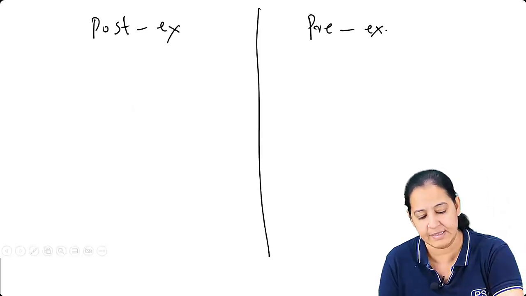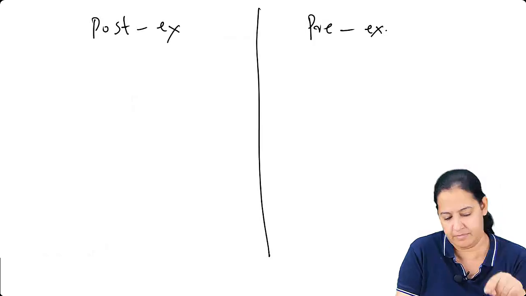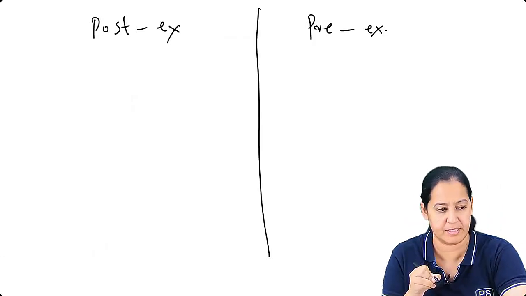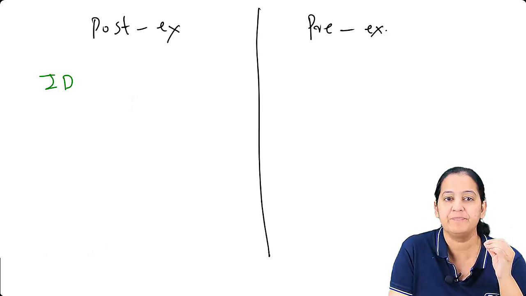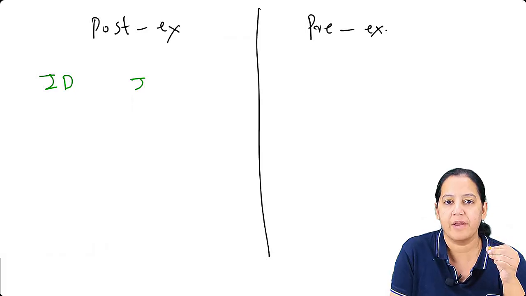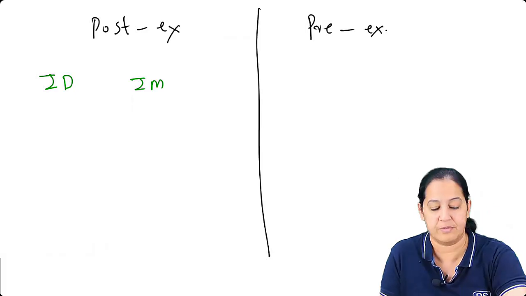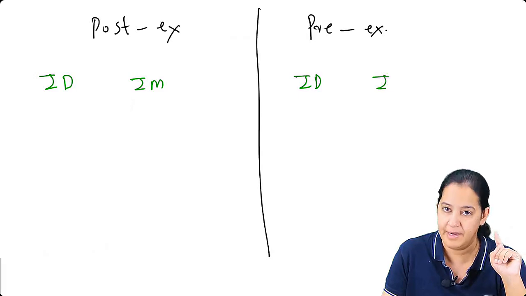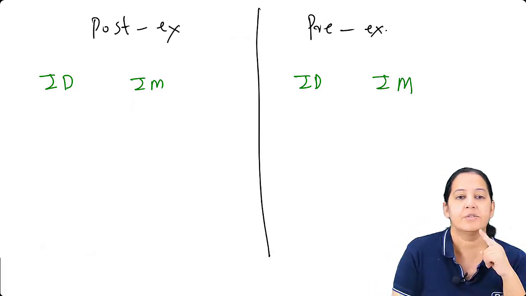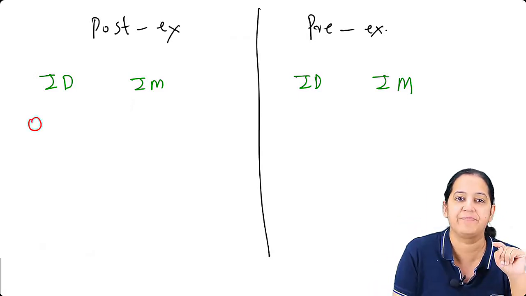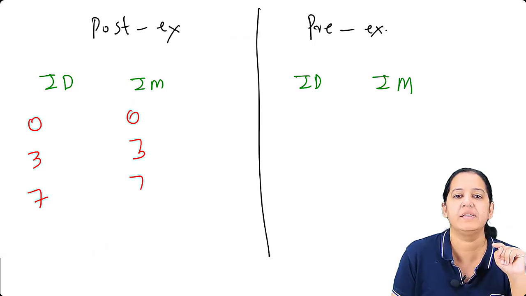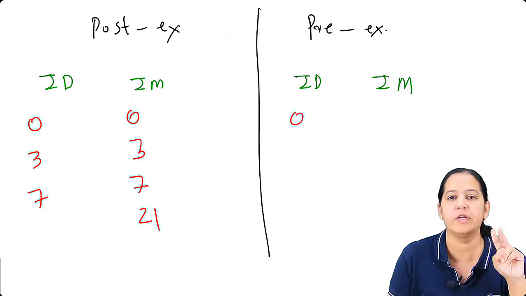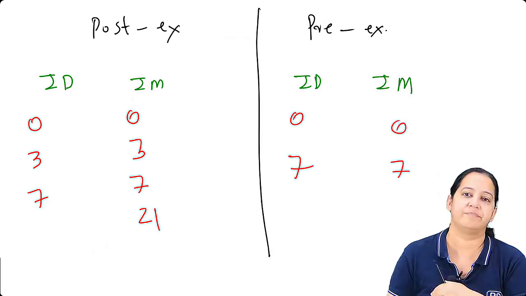People, listen. So here we call three or four times. Here we have two regimens, intradermal and intramuscular. Here also we have two regimens. Listen. Here we will call the patient three times: 0, 3, 7. Here 0, 3, 7 and 21. And here we call only two times: 0, 7.